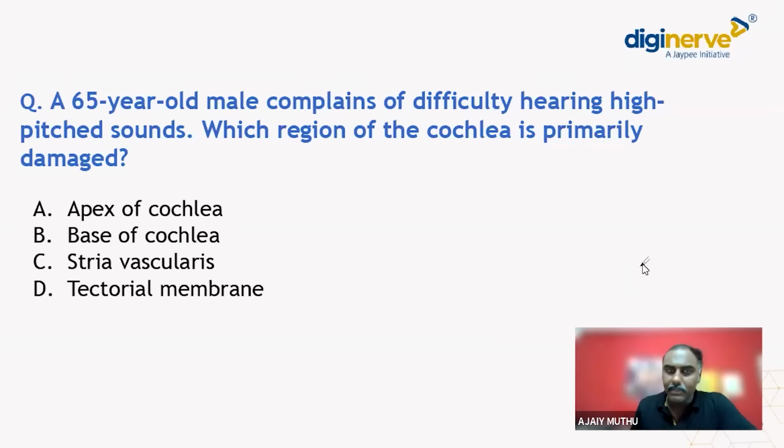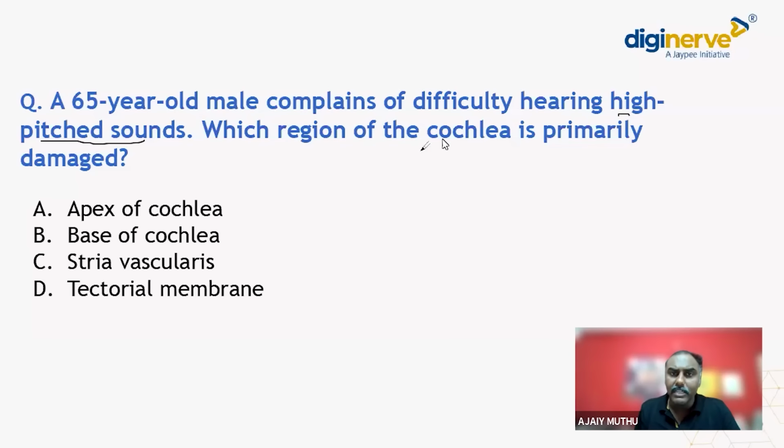Question number 1: it was a 65-year-old male who came with the complaint of difficulty in hearing high-pitched sounds. The question asked was, which region of the cochlea is primarily damaged? So what are the options? Option A, apex of the cochlea. Option B, base of the cochlea. Option C, stria vascularis. Option D, tectorial membrane. This patient is having difficulty in hearing high-pitched sounds.